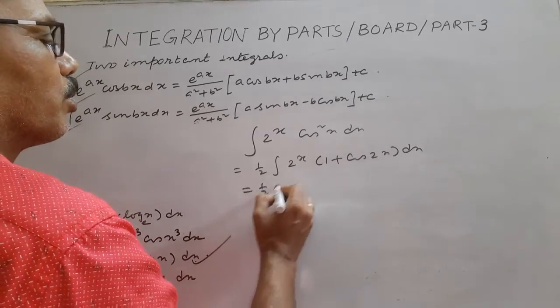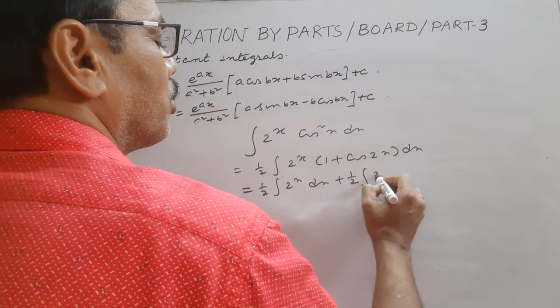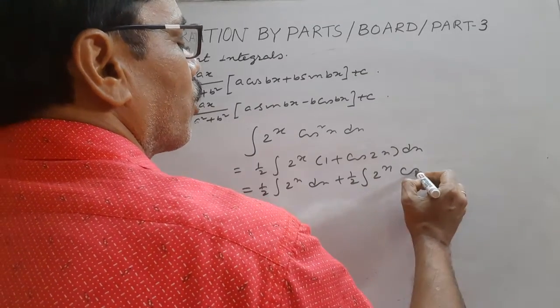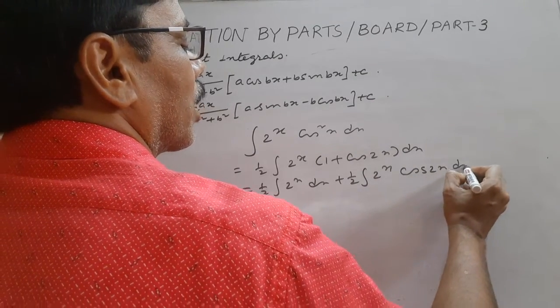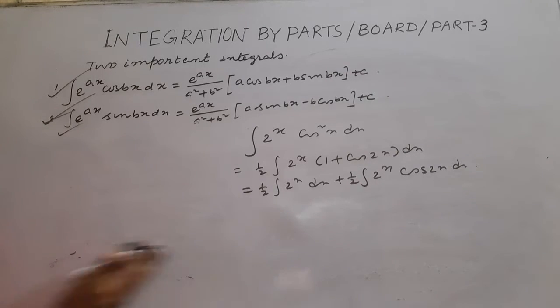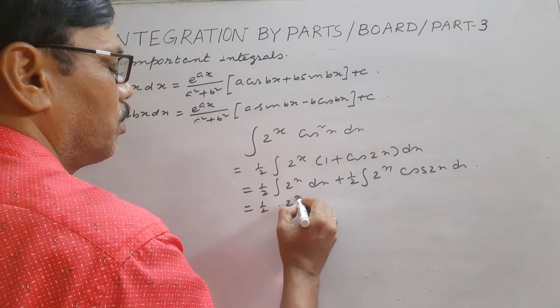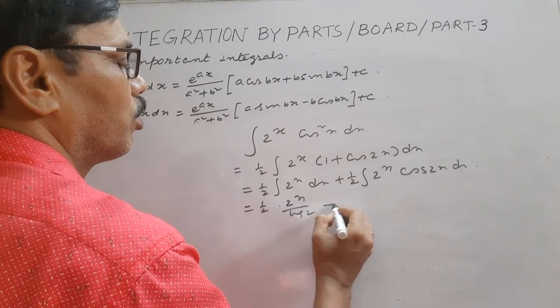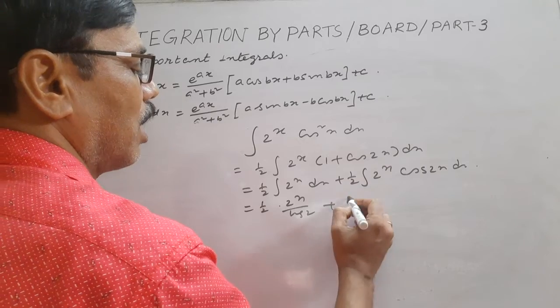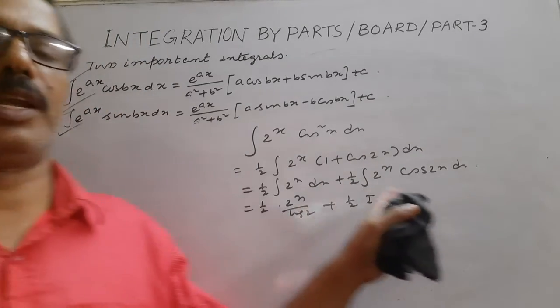So half into integral of 2 to the power x dx, plus half into integral of 2 to the power x cos 2x dx. Now this first part is half of 2 to the power x by log 2, and suppose the second is half of I. So you have to calculate I.